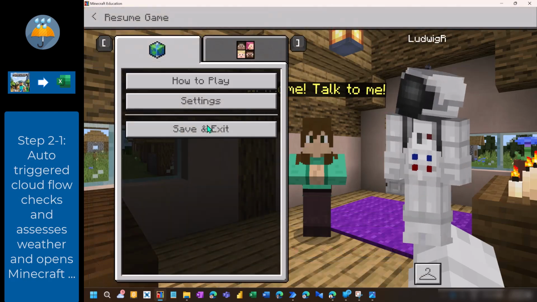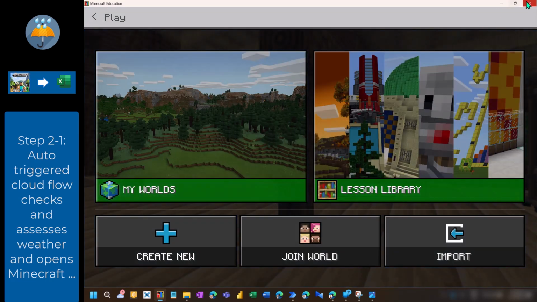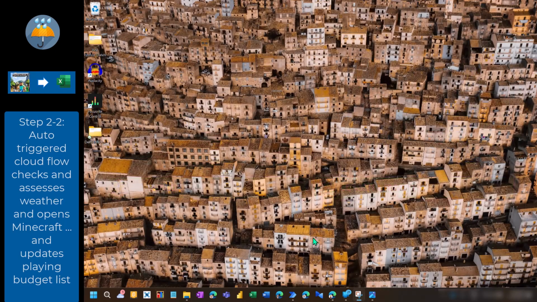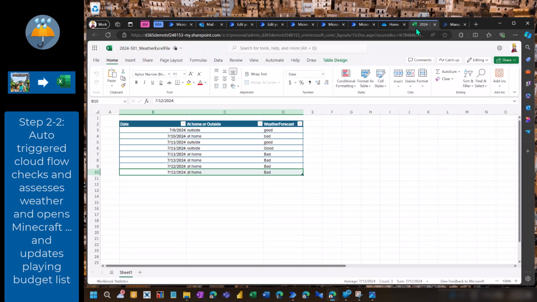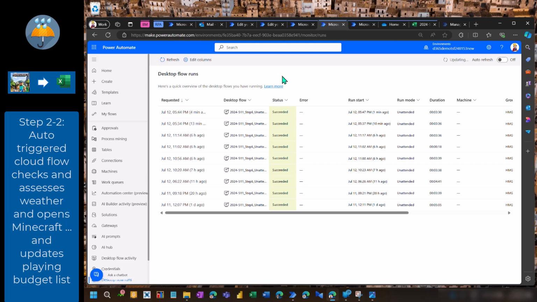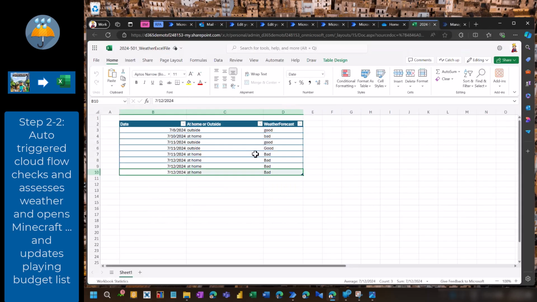So let me try to exit this thing here and then have a look. Exit this Minecraft Education. And I will show you this in a second. So the Excel sheet is this one here. And in the background there is an unattended flow running. I hope it is this machine. So let's refresh it. You see it's queued now. And once the machine is up and running, it will fill in a new line here.